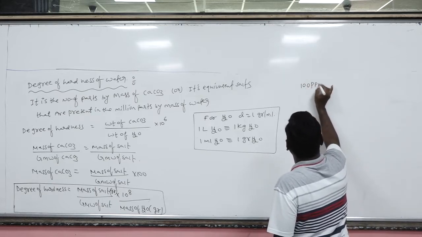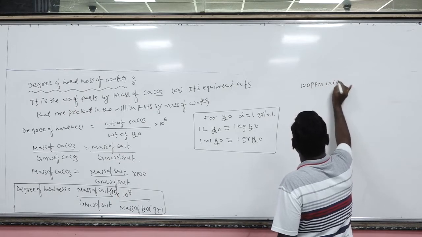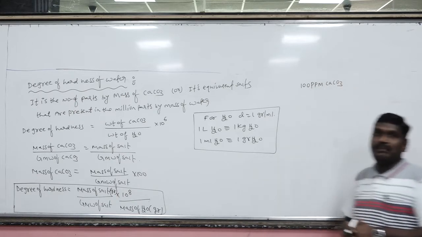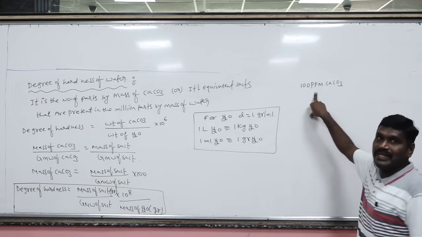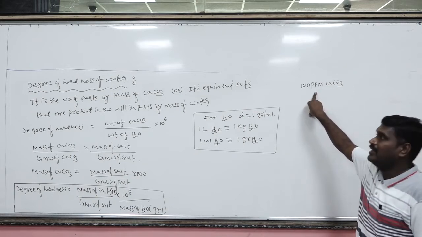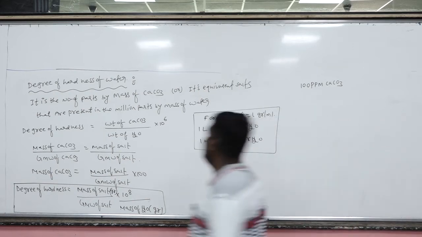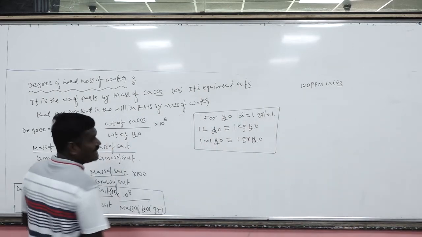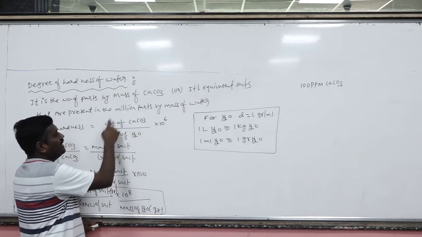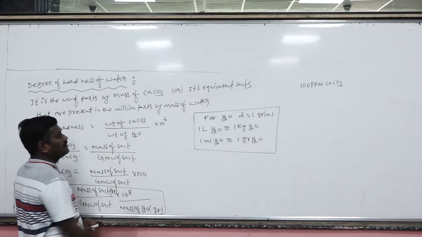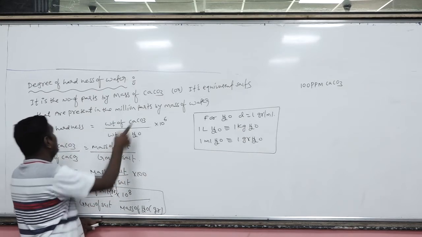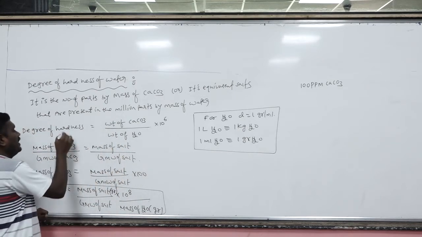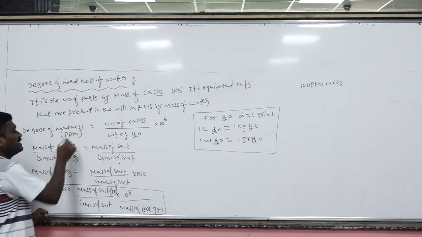100 ppm limestone. What is the meaning of 100 ppm limestone? That means 100 grams of limestone is present in 10 to the power 6 grams of water. Suppose you take the weight of the sample as 100, and the water weight as 10 to the power of 6; 10 to the power of 6 cancels, and you get the degree of hardness. The unit for the degree of hardness is parts per million.